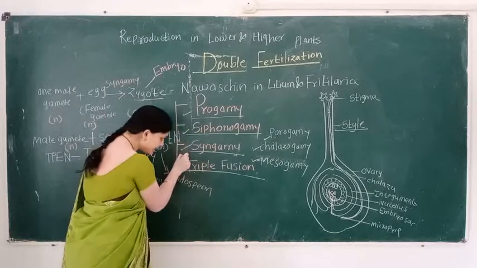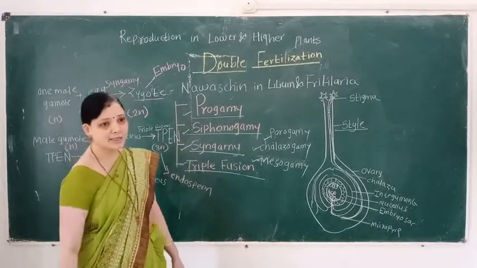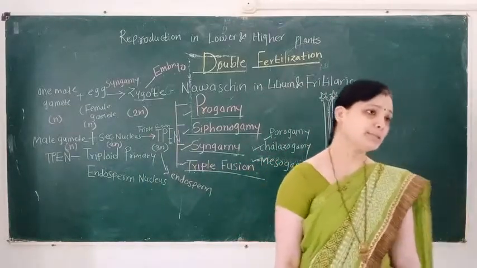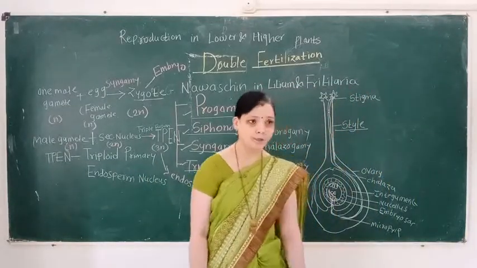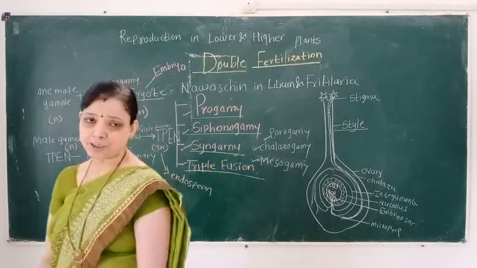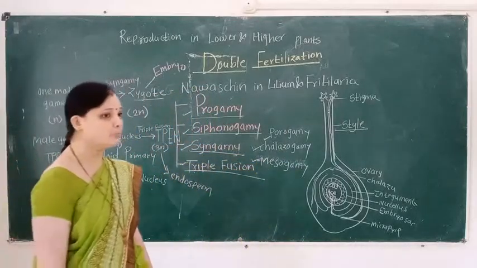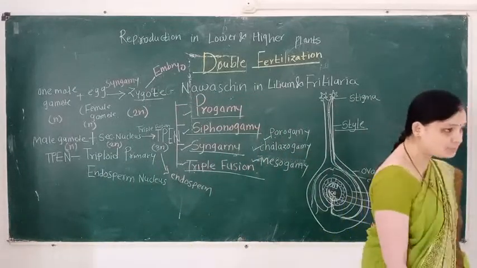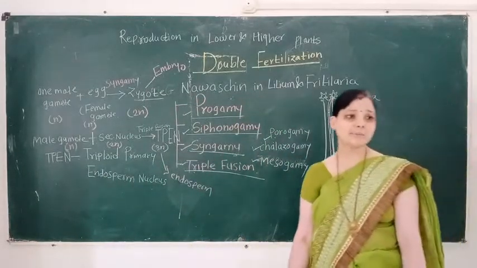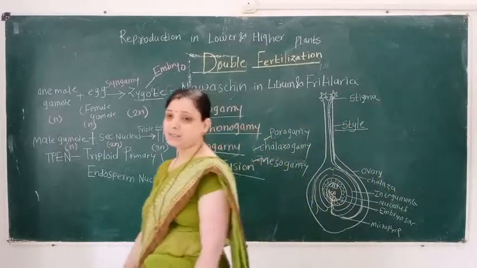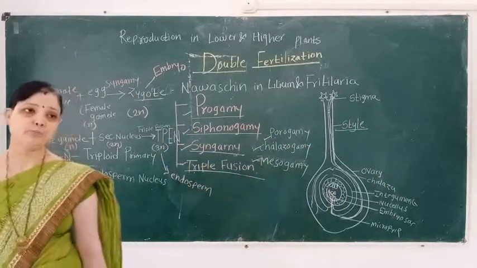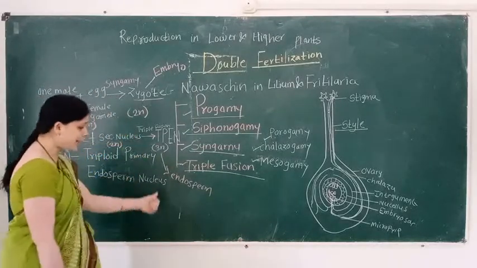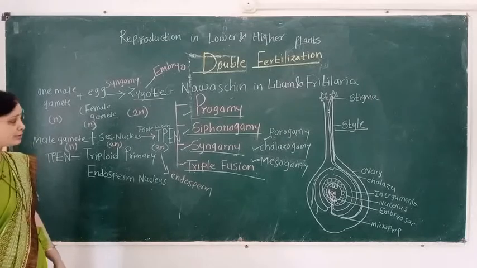And what is syngamy? Syngamy is when a haploid male gamete fuses with the haploid female gamete, forming the diploid zygote. And what is triple fusion? The remaining male gamete fuses with the secondary nucleus, forming the triploid primary endosperm nucleus.